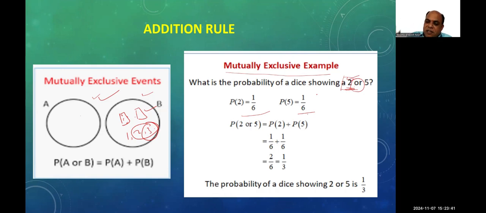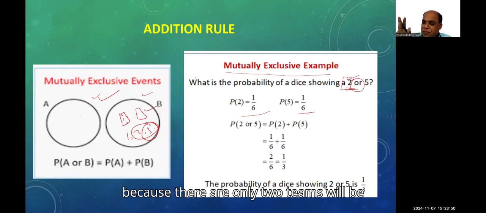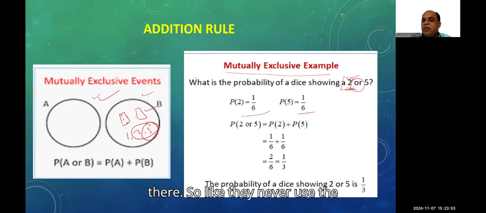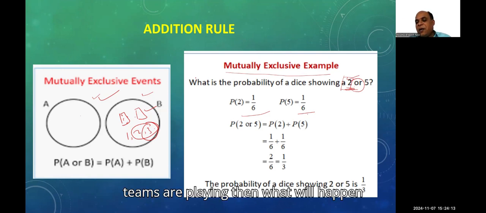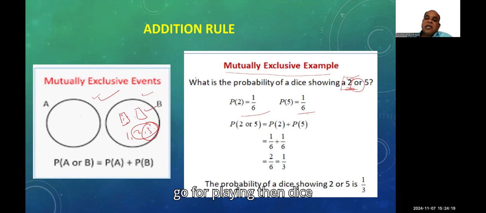Suppose it is cricket or kabaddi, where people use a toss. Because there are only 2 teams, they never use a 6-faced die. One team has to select head, one team has to select tail, so only either tail or head will come. If there are 6 teams playing, then a die may be taken to decide who goes first, because there are 6 faces and 6 teams.